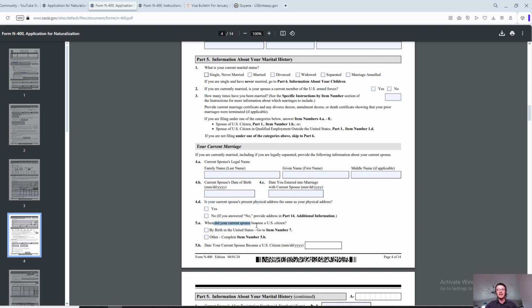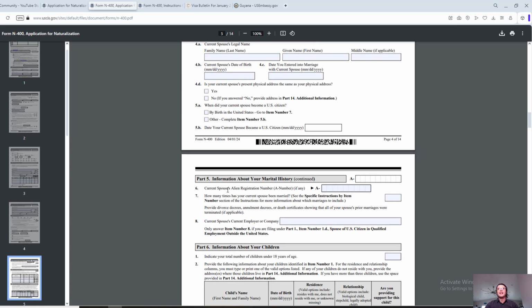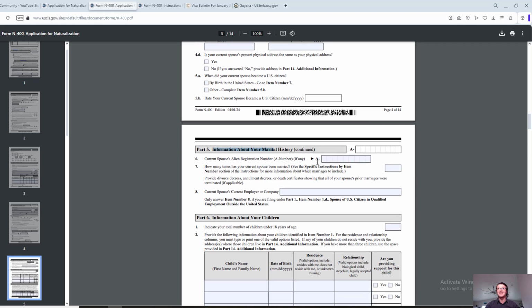When did your current spouse become a U.S. citizen? If they are a citizen, you can select one of these, and provide the date your current spouse became a U.S. citizen. If that's not the case, just put not applicable. All right, information about your marital history. We are continuing in part 5. Still, don't forget the alien registration number. Now it is your spouse's alien registration number.